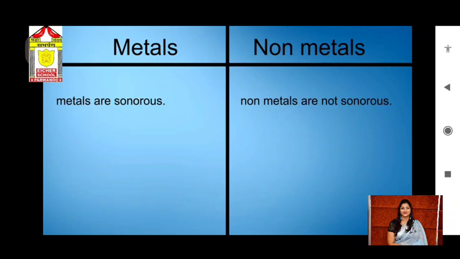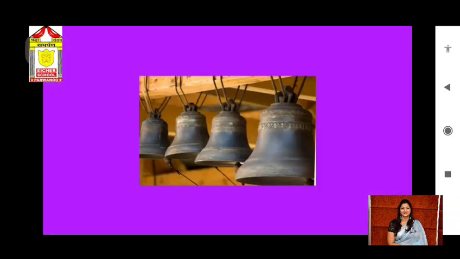We can explain this with an example. You must have seen the bells in the temples and in your school. Have you seen? Yes, they are all made up of metals. And so metals are sonorous because they produce a ringing sound.